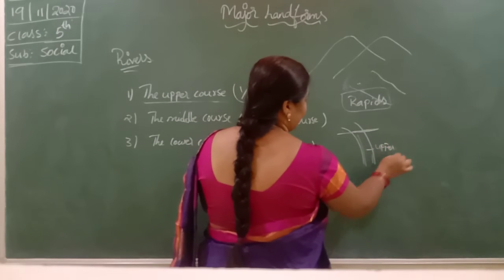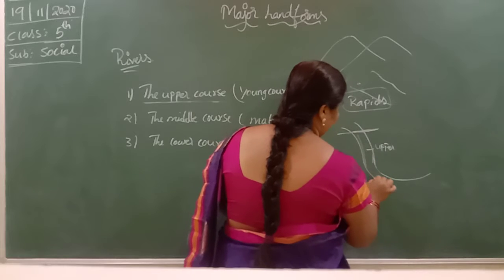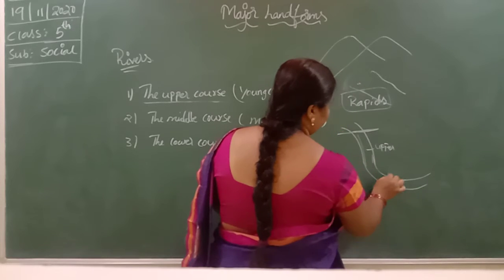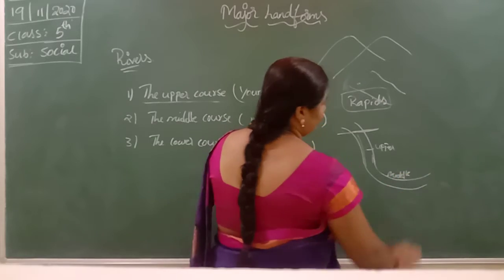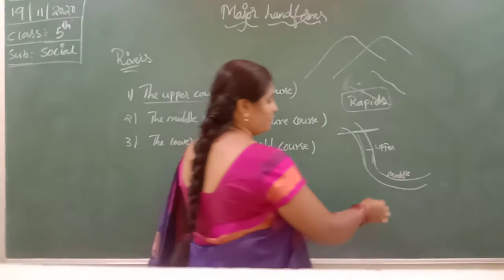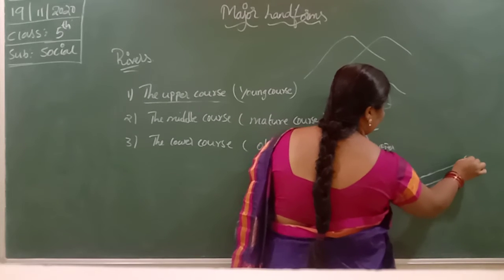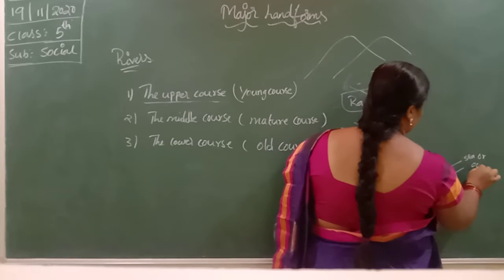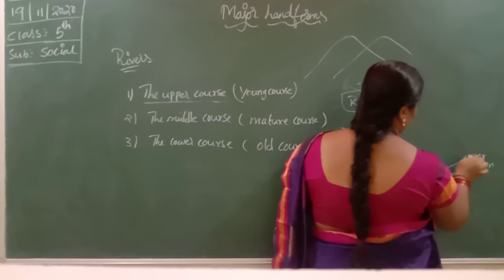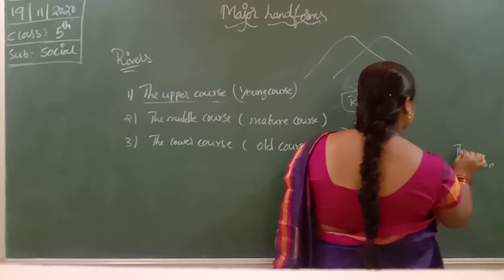When it lands and passes towards the plains, it is the middle course. And when the river moves forward and reaches the sea or the ocean, it is known as the lower course.